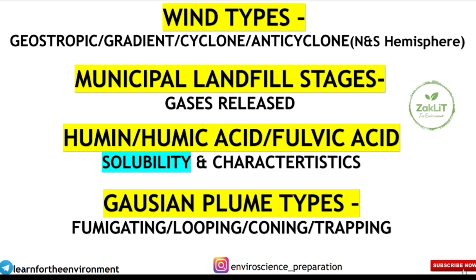Next, Gaussian plume types, the Gaussian plume model. You should know the types: fumigating, looping, coning, trapping. What are their characteristics? It can come as a question on the characteristics, or the difference in environmental lapse rate and atmospheric lapse rate. So if you haven't revised Gaussian plume types, just know the different types and their characteristics.